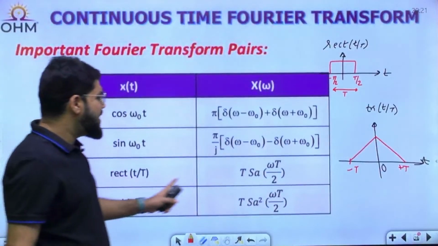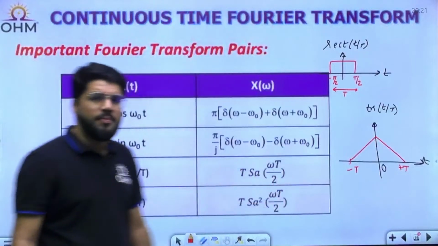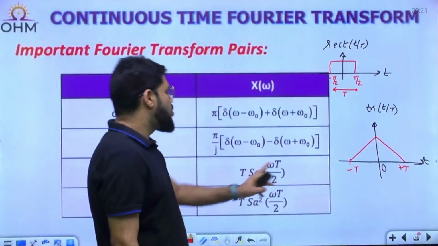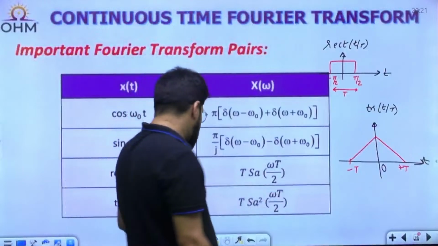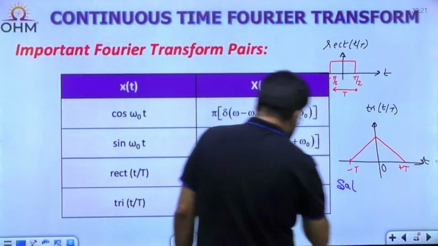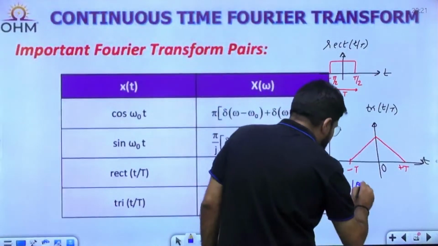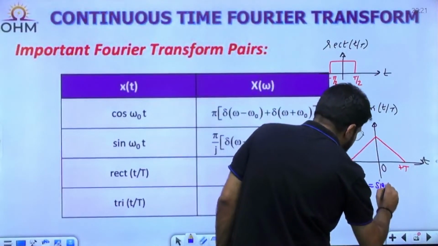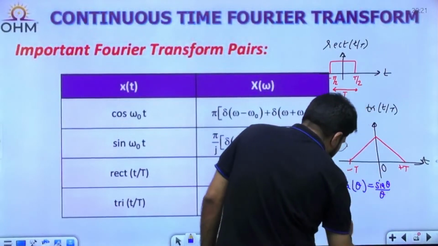Now, rect(t/T) has the Fourier transform T Sa(ωT/2). You can also write it in the sinc function format, because you know the relation between sinc and sampling. The sampling function Sa(θ) is given by sin θ by θ.